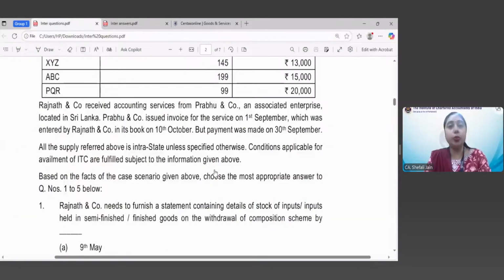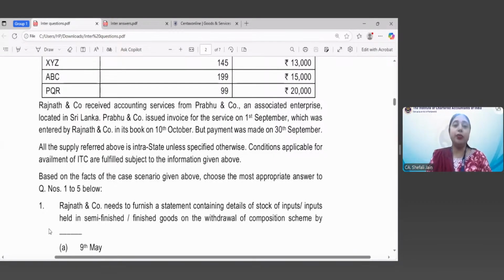I have received queries also which students are asking regarding the time of supply in case of reverse charge mechanism. So in case supplier is issuing the invoice, it is 61st day from the date of issuance of invoice. If recipient is issuing the invoice, then the date of issuance of invoice or date of payment, whichever is earlier, is the time of supply.